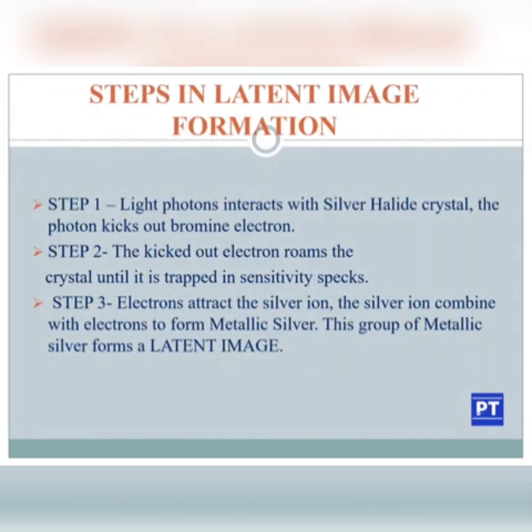So, steps in latent image formation. Step 1, the light photon interacts with the silver halide crystal. The photon kicks out the bromine electron. In step 2, the kicked-out electron roams the crystal until it is trapped in the sensitivity speck. In step 3, the electron attracts the silver ion. The silver ion combines with the electron to form metallic silver. This group of metallic silver forms a latent image.